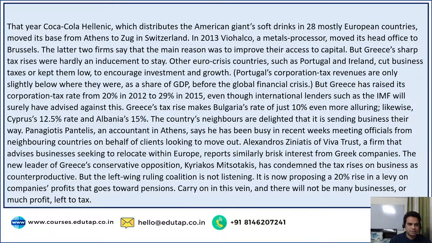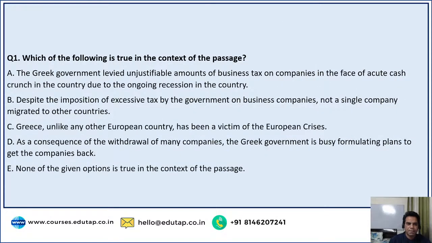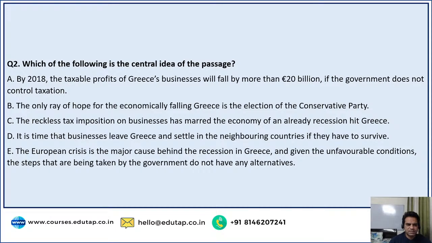Guys, this is the passage, and let's look at the questions first, and then we will jump on to the passage. Question number 1 is, which of the following is true in context of the passage? We will figure this one out after we have read the passage. We are given 5 statements and we have to find out which of these statements is true. Second question is, which of the following is the central idea of the passage? So there is no keyword here as well.